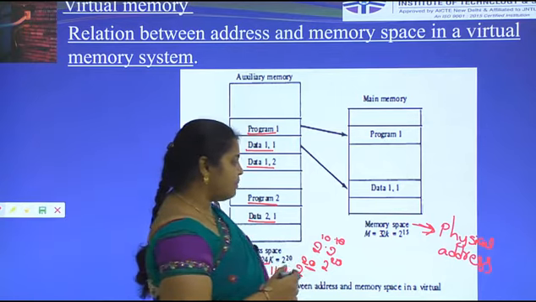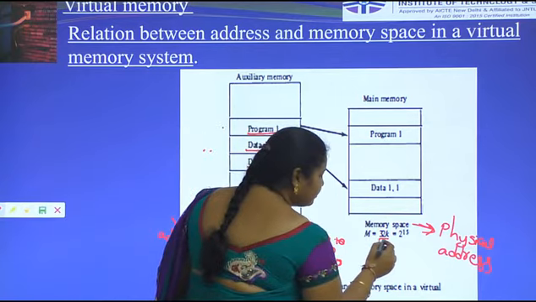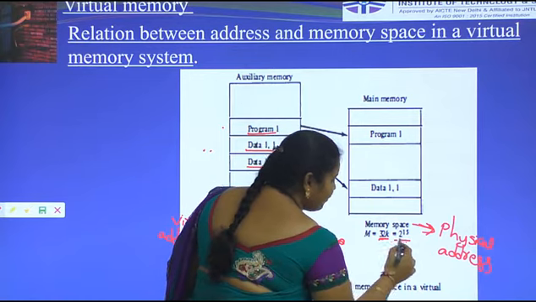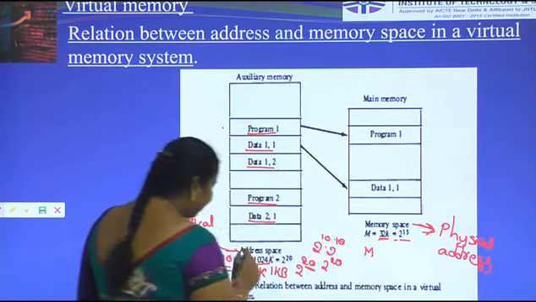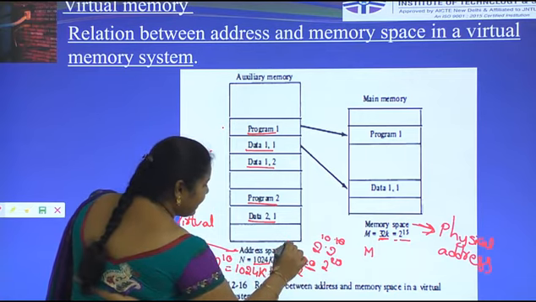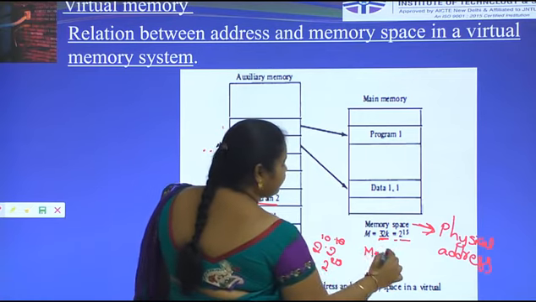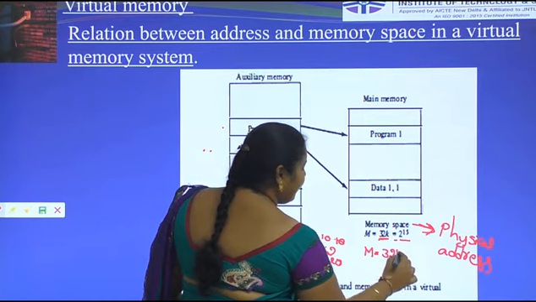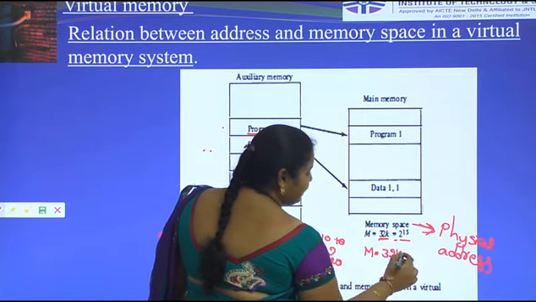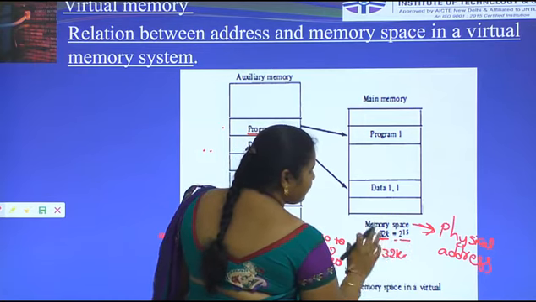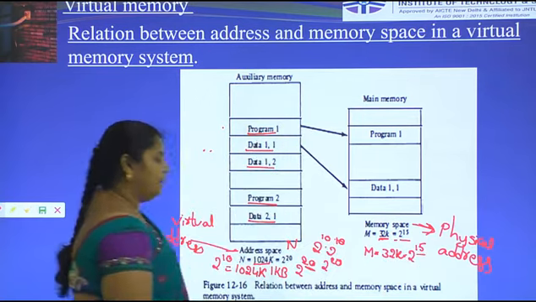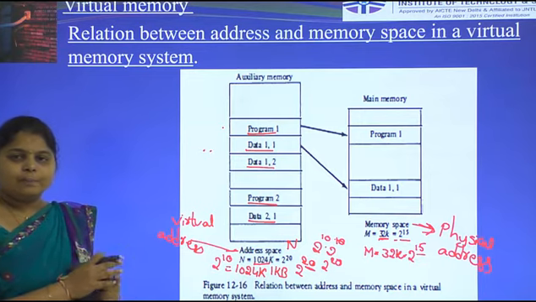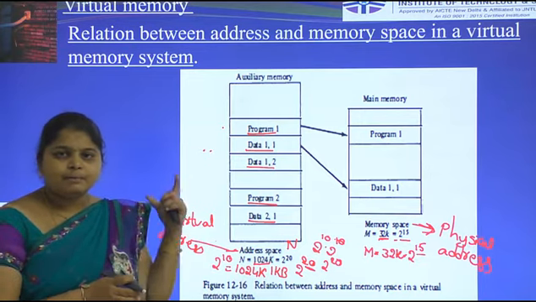Here in main memory we have 32K. K means 2 power 15. Memory space is denoted by M and address space is denoted by N. So M equals 32K, which is 2 power 15, meaning the memory space stores 15 bits. The power value tells how many bits are available in that memory.